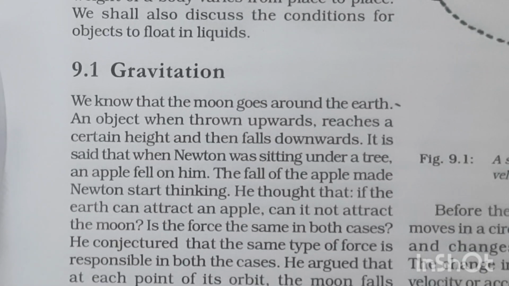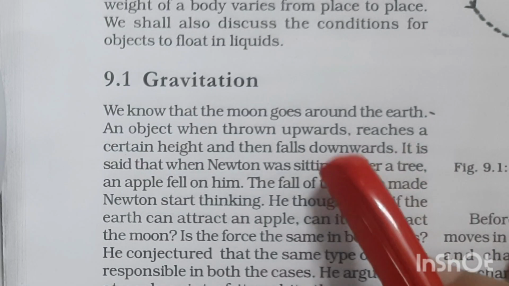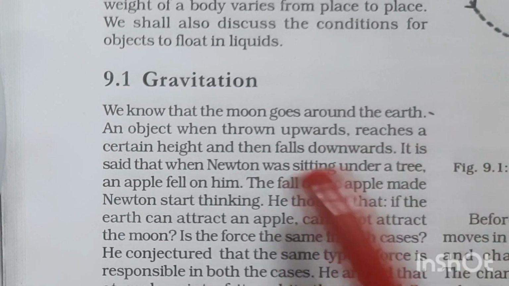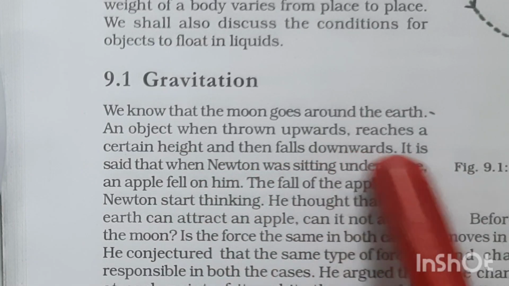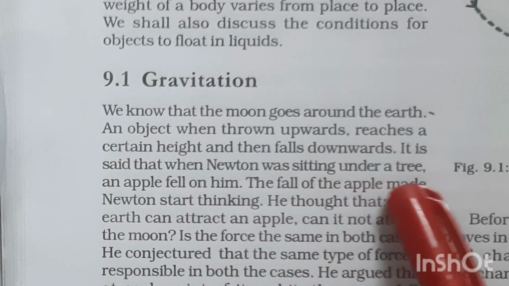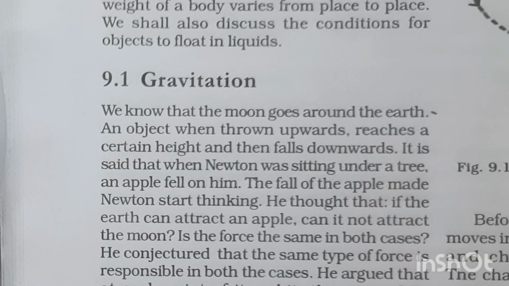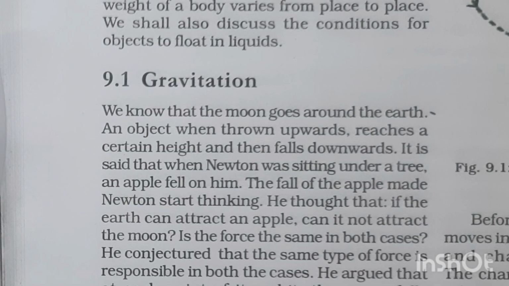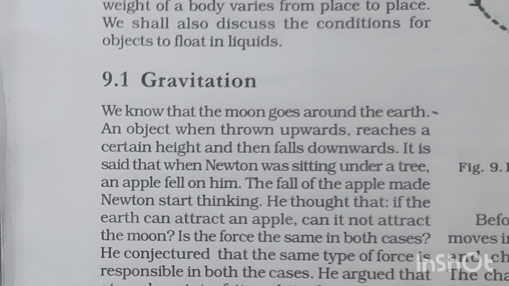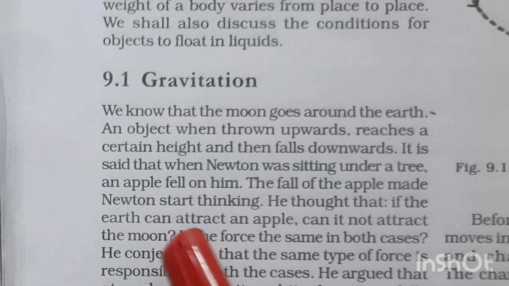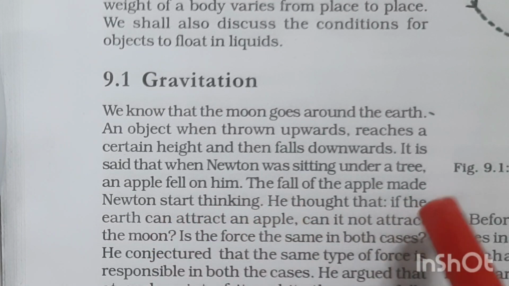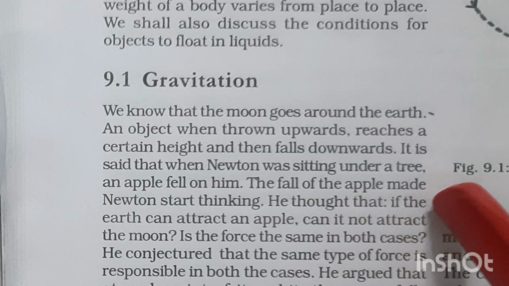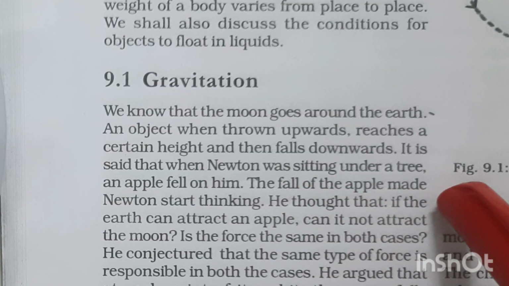What is gravitation? We know that the moon goes around the earth. An object when thrown upward reaches a certain height and then falls downward. You might have experienced this while playing with a ball. We throw the ball, the ball moves to a certain height and again it comes back and falls down. Why are all these things happening? Nothing but due to gravity. Otherwise the ball could have gone into space.